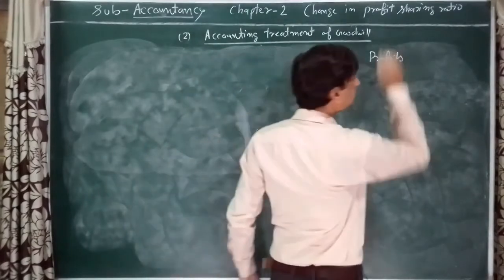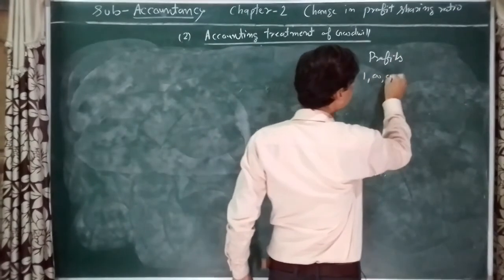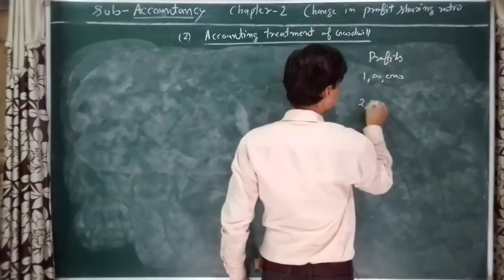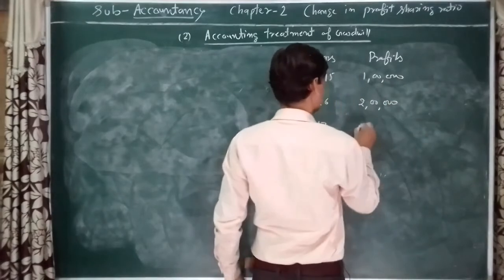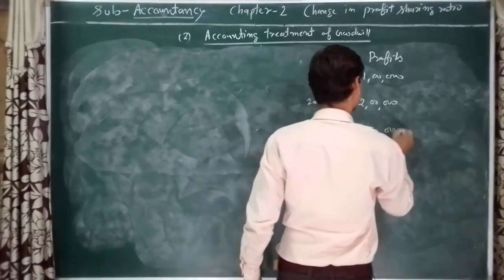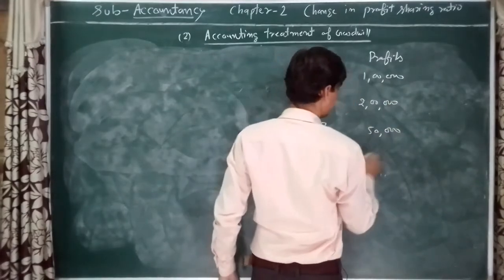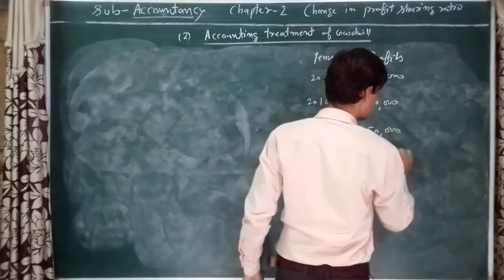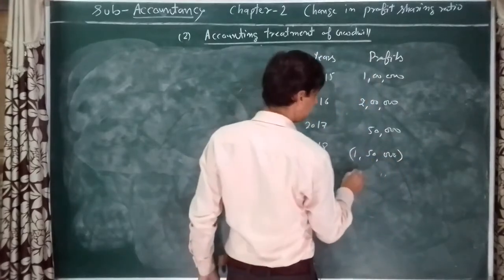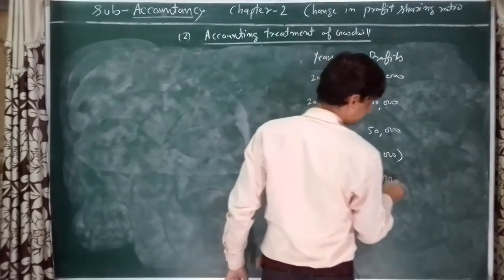The profit of the firm: 1 lakh, 2 lakh, 50,000, 1 lakh 50,000 loss, and 2 lakh.